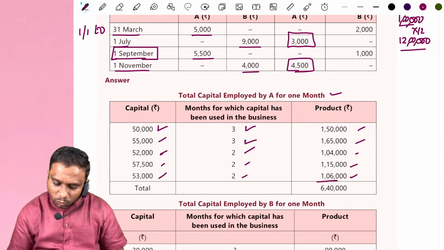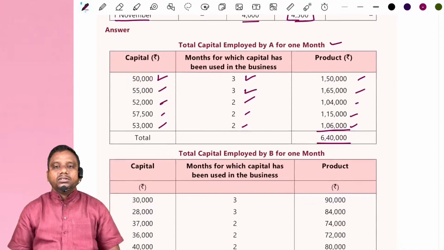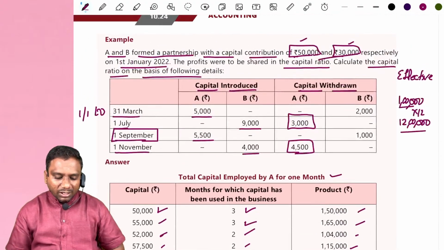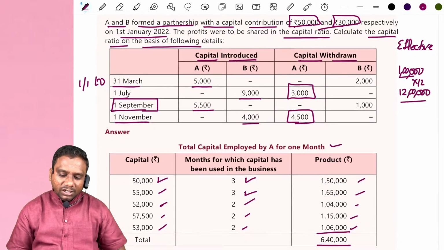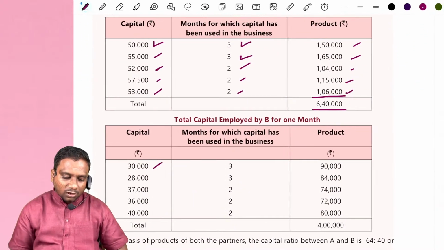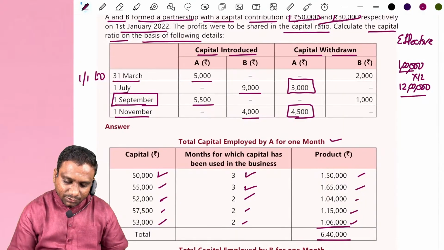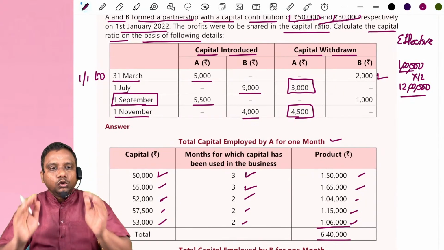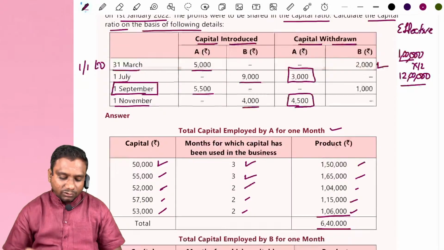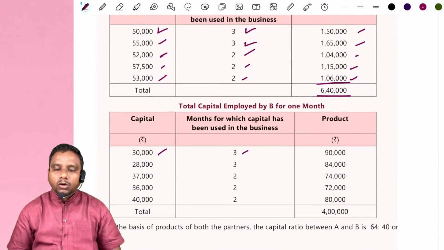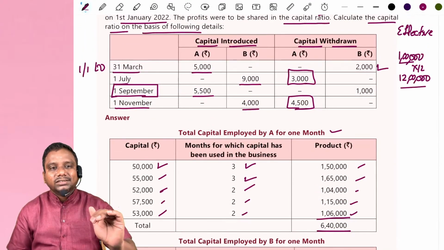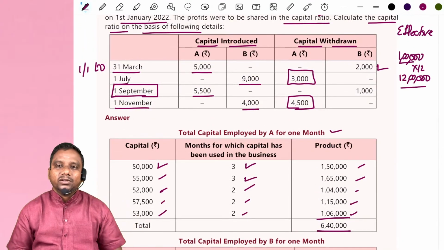Like that, calculate total product. 6,40,000 is the total product for A. Now look at B. B initially contributed 30,000. On which date is this amount changed? He has withdrawn on 31st March 2000. Means till 3 months we have 30,000 rupees balance. Product is 90,000. After that his capital balance gets decreased from 30,000 to 28,000.